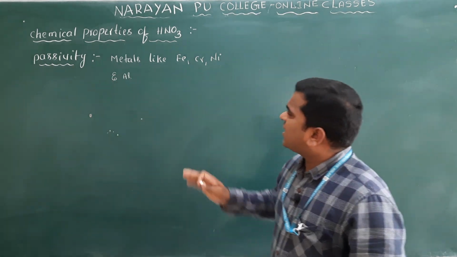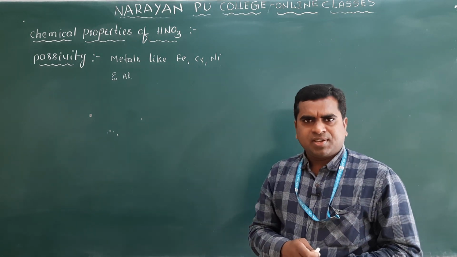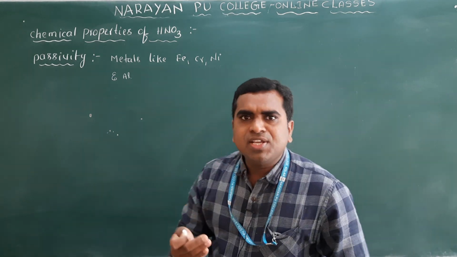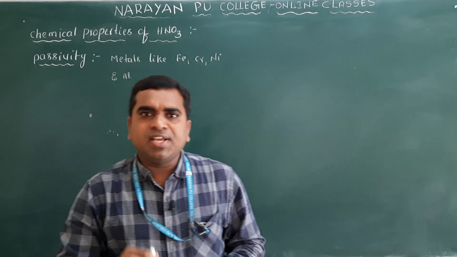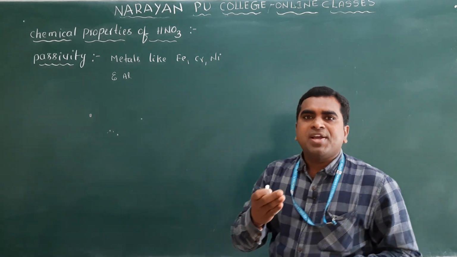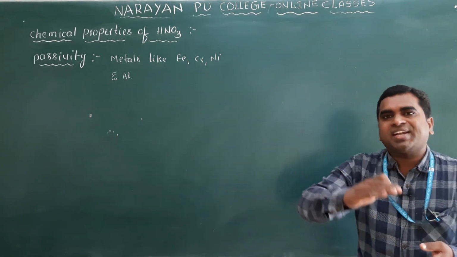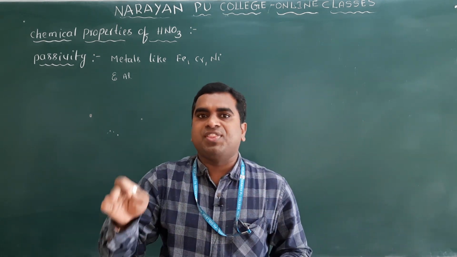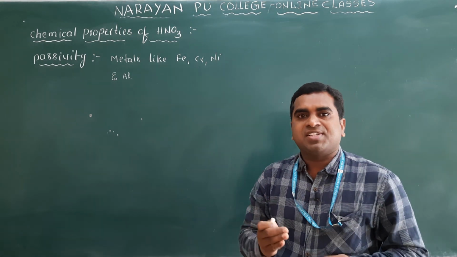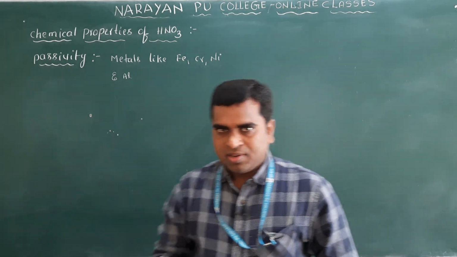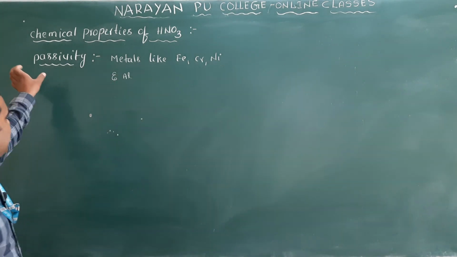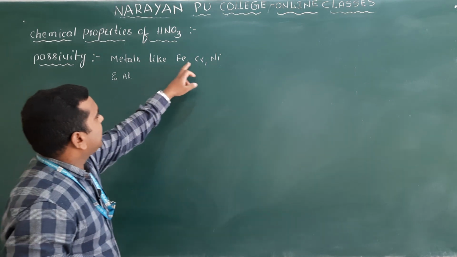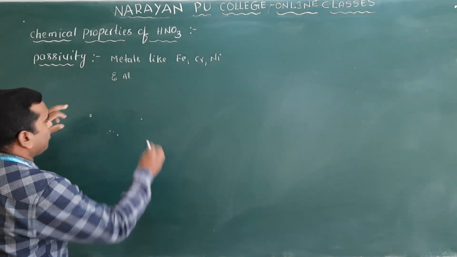Clear? So what is the reason for this? The passivity is due to formation of a protective layer of metal oxide over the surface of these metals, which prevents further action. Clear? That we call passivity. Metals like iron, chromium, nickel and aluminum